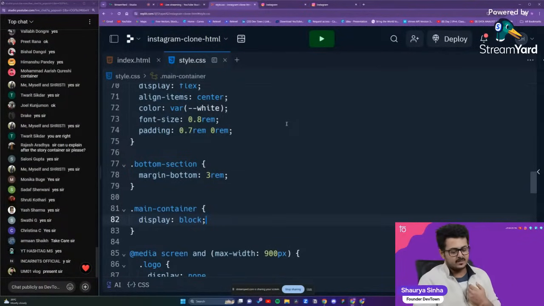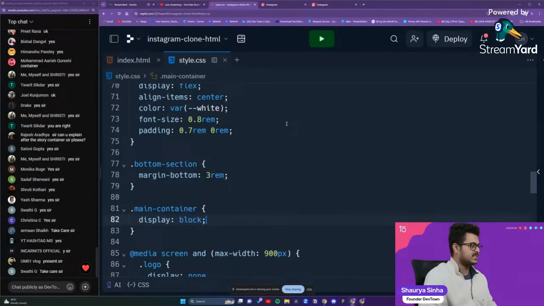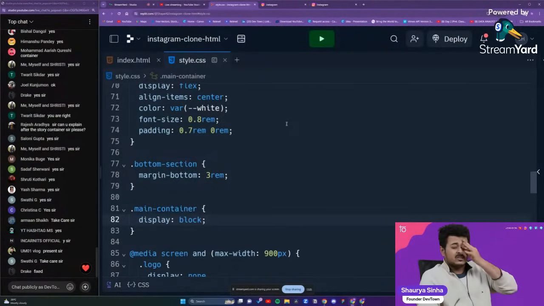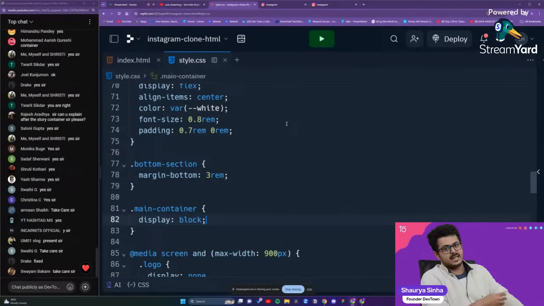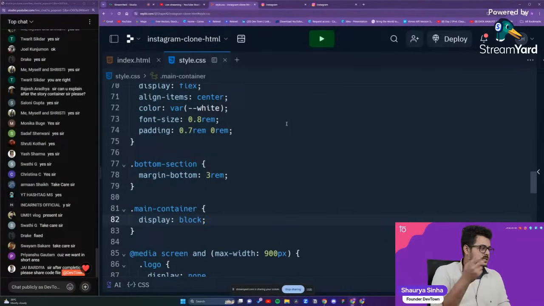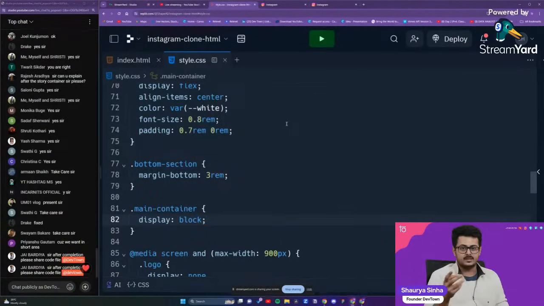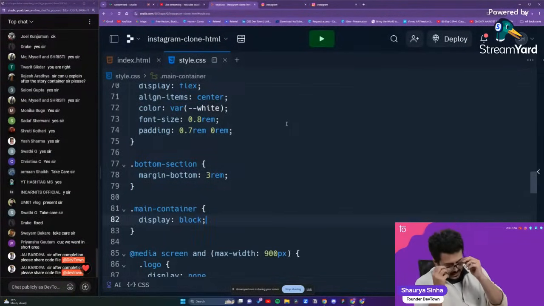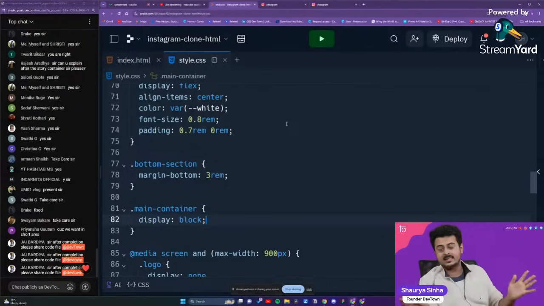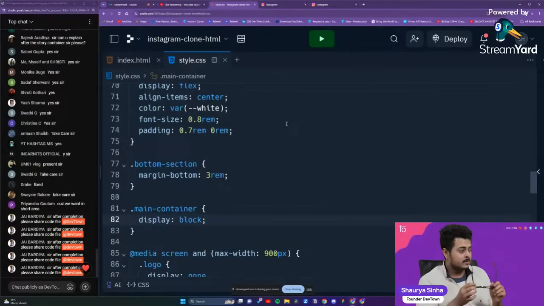Up till this point of time, we were giving a display of flex, if you guys remember, right? Why are we giving a display of block right now? What are the things that this main container actually contains? It contains just two boxes inside of it, right? Think about it. This main container actually contains just two boxes inside of it and nothing else.